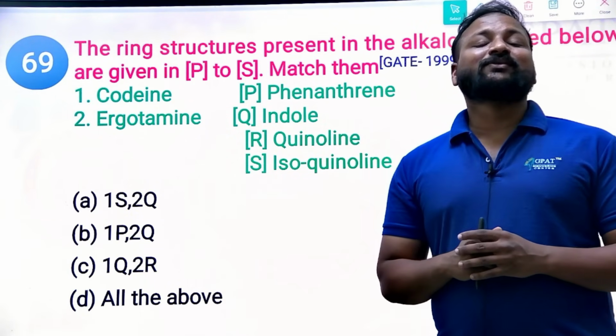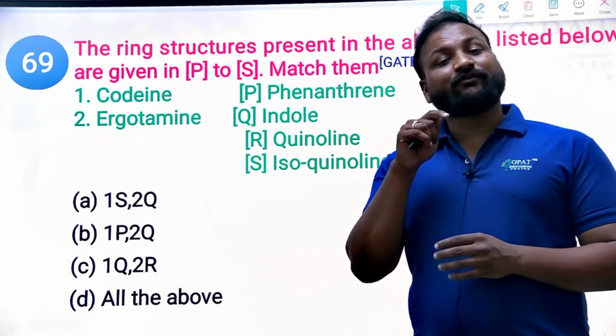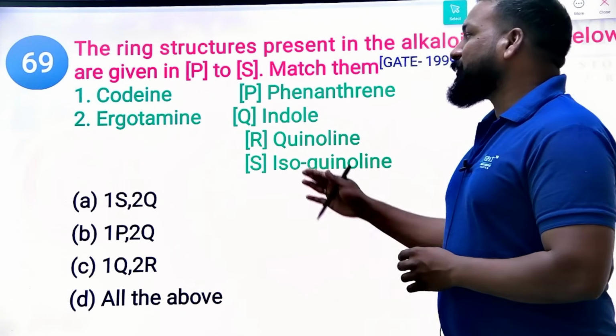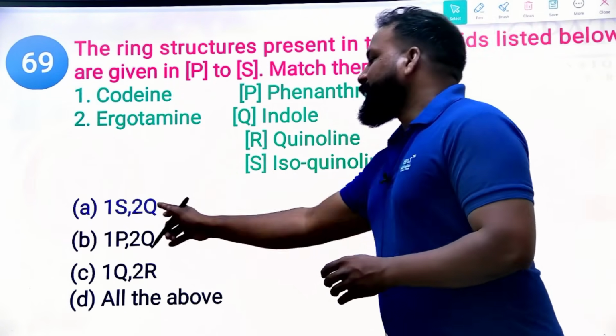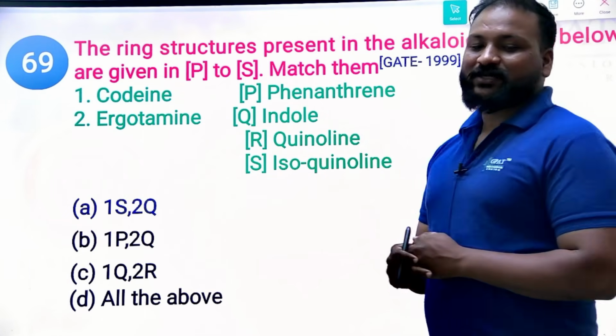And ergot is from the indole alkaloids, right? Nux vomica, Vinca, Physostigma, ergot, and reserpine from Rauwolfia. So ergotamine is from the indole alkaloids. So the right answer will undoubtedly be 1S and 2Q, option E. That's how we need to solve it.